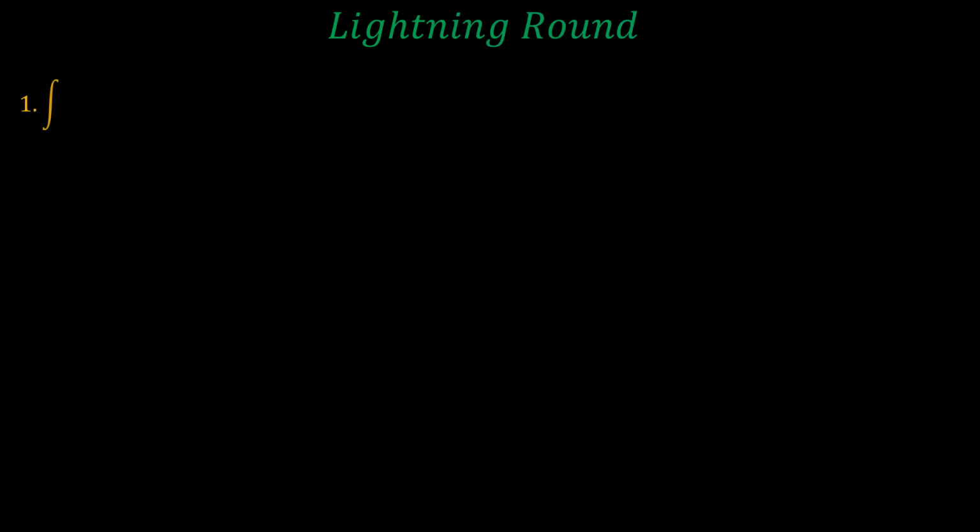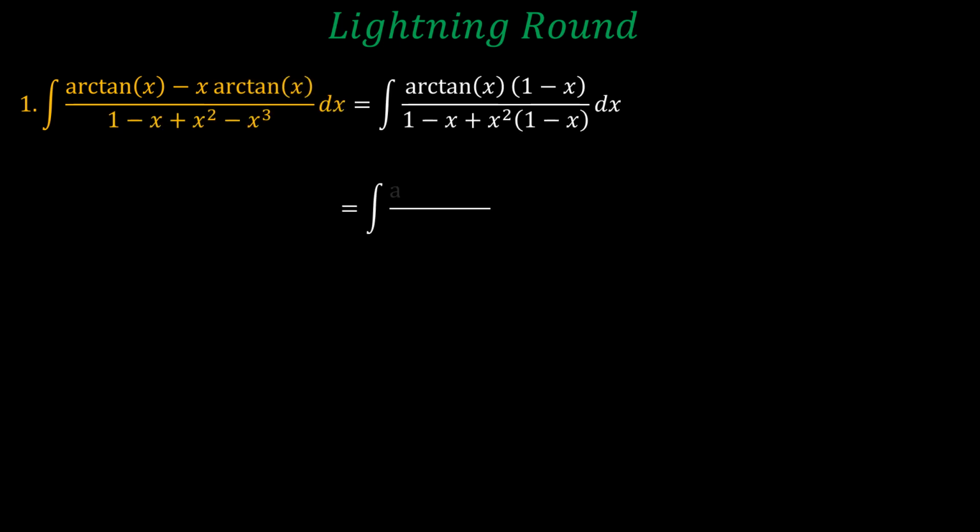This was a simple problem actually. I think it just required 1 minute for somebody to solve this. So what we're going to do is we're going to factorize. We're going to pull out arctangent of x. So we're left with arctangent of x times 1 minus x. And then in the denominator we have 1 minus x times 1 plus x squared. Divide both the numerator and denominator by 1 minus x. We are left with arctangent of x over 1 plus x squared.